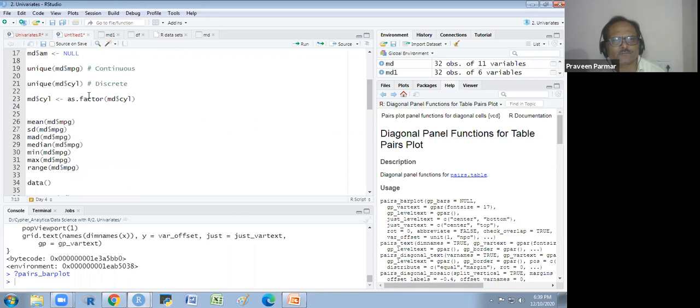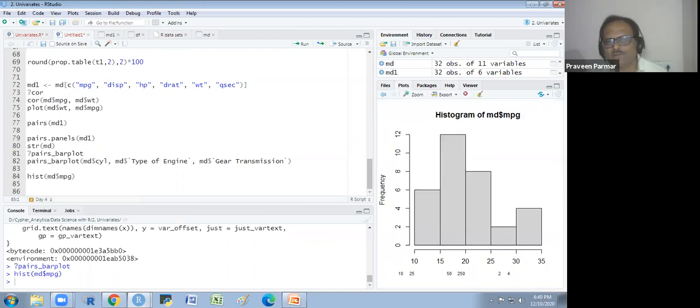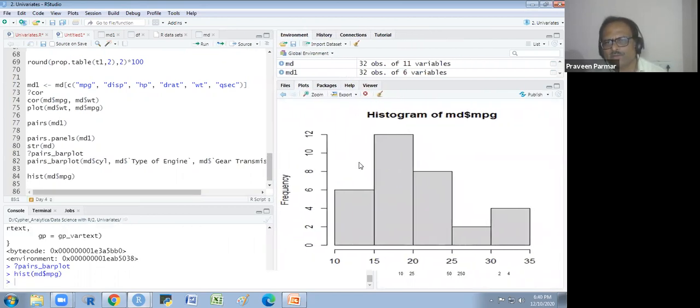Okay. Now I will show you. Third thing is the shape. Shape of the data in the univariate analysis I have not explained to you. So for shape, we have the histogram if you want to see. You could see the histogram of mtcars dollar mileage. You will see this is the histogram of the mileage. You could see it is positively skewed.